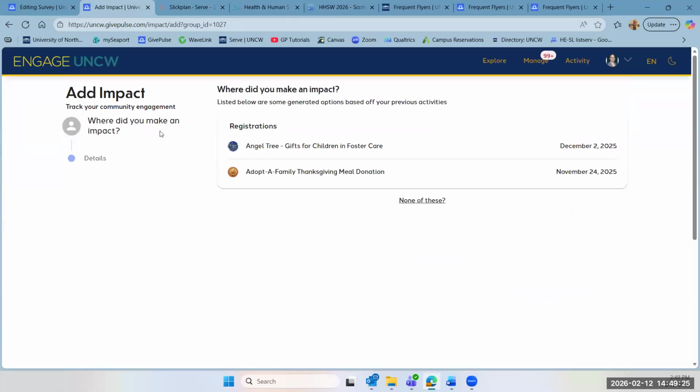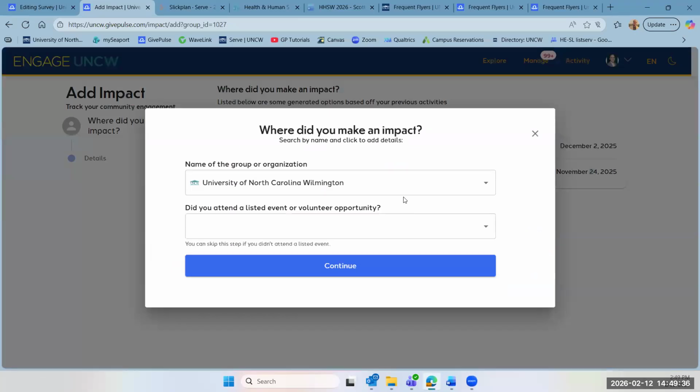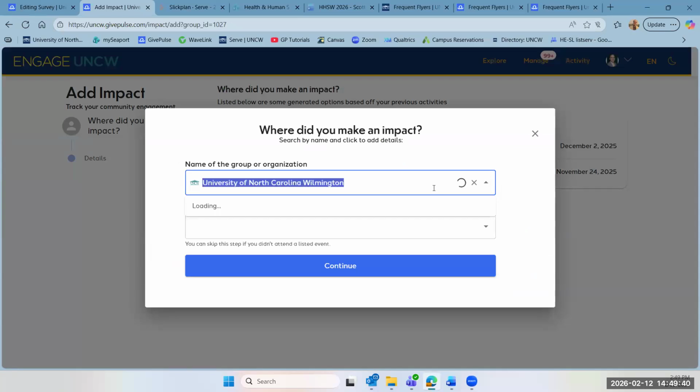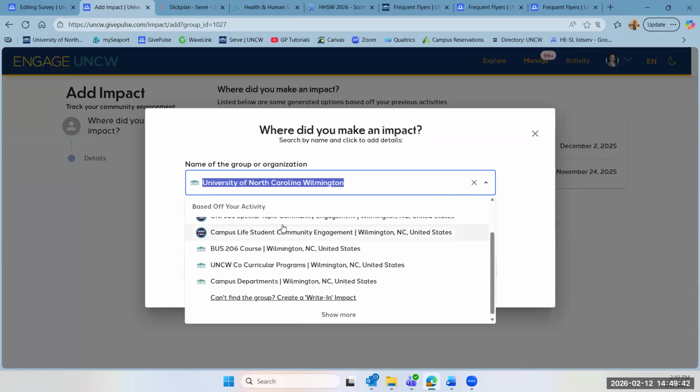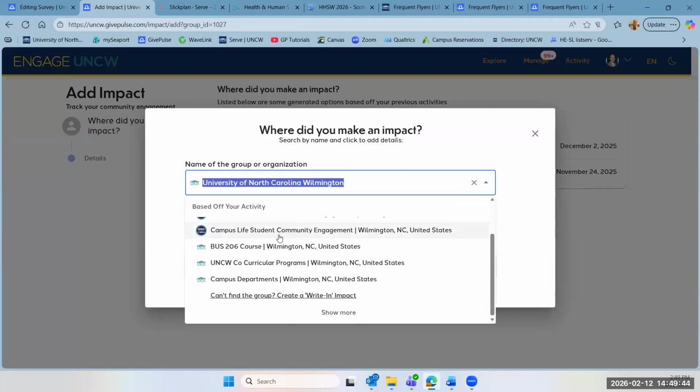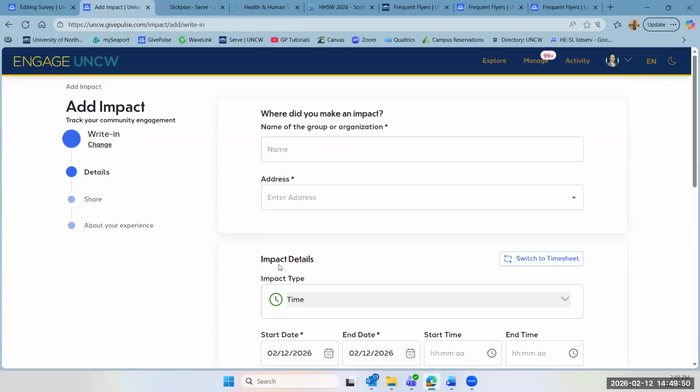And you'll see that the platform tries to guess what you may have done. So you may see items populate. Just click none of these. And then it might try to guess the organization with whom you made an impact. Just click on this Can't Find the Group, create a write-in impact.